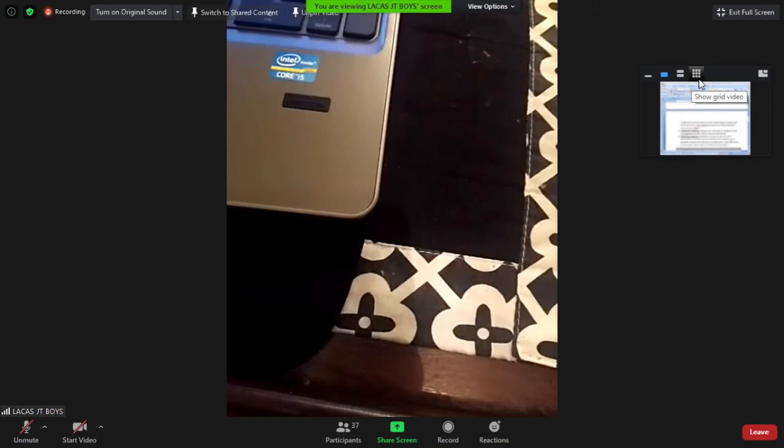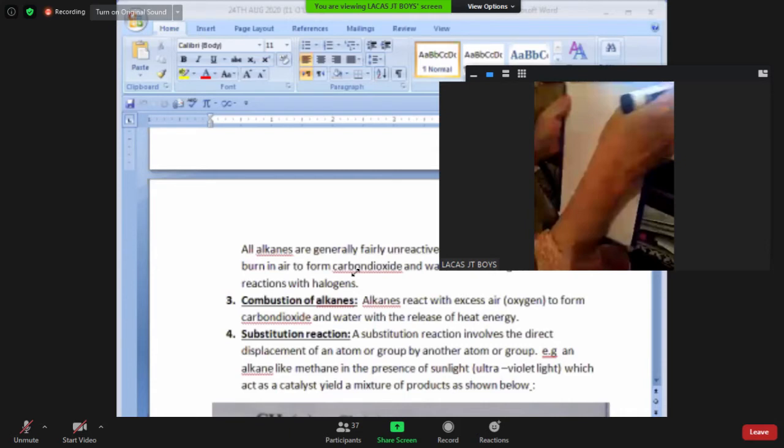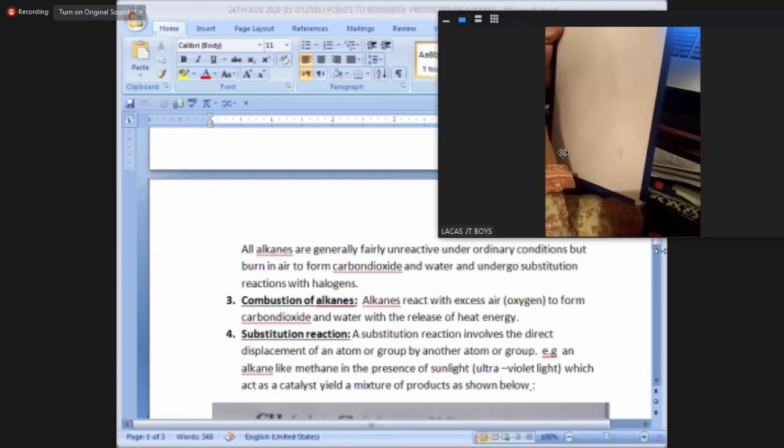Here I'm talking of elements. Now the connection is working. Now this substitution in alkanes occurs at the hydrogen atom of the alkane. To take the definition, a substitution reaction involves the direct displacement of an atom or group by another atom or group. For example, alkanes like methane.